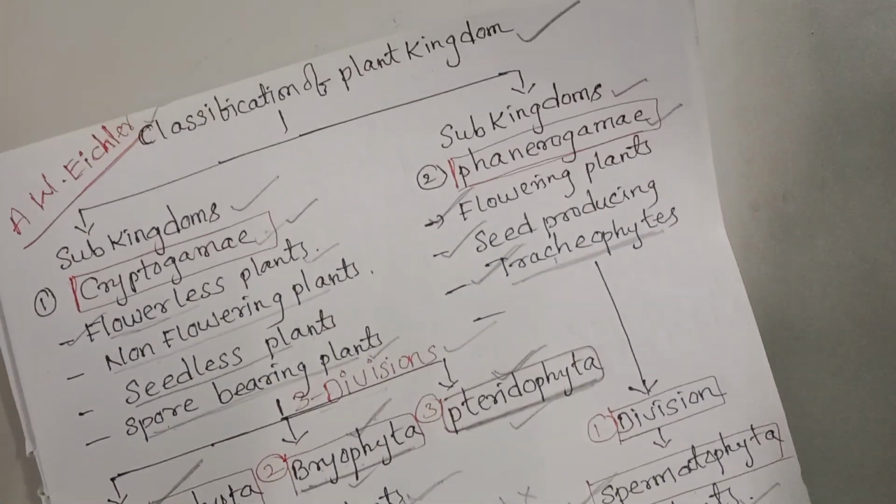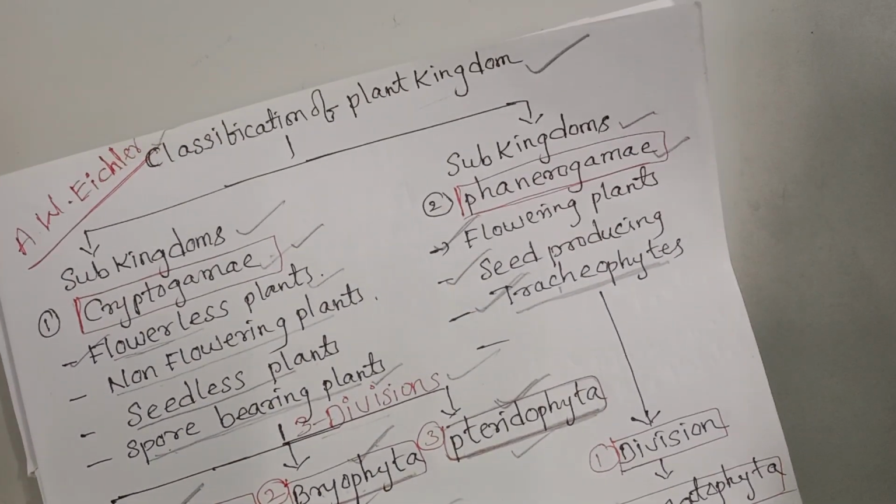Now this is the classification of plant kingdom. This classification was given by scientist A.W. Eichler.